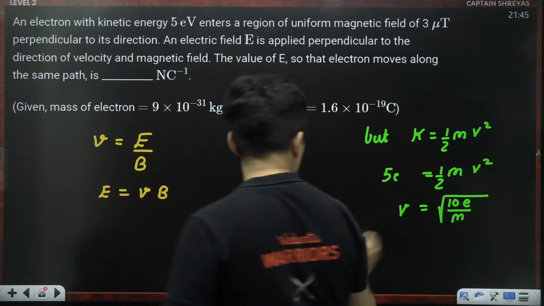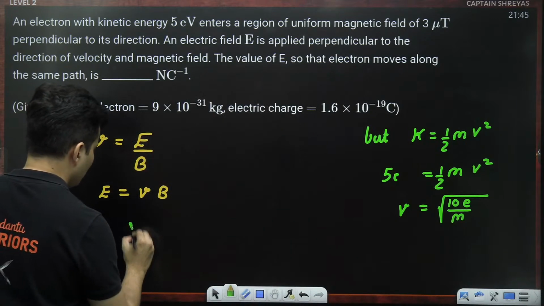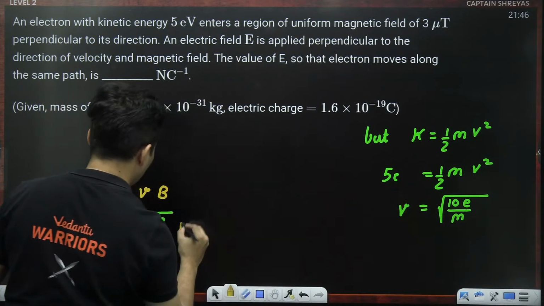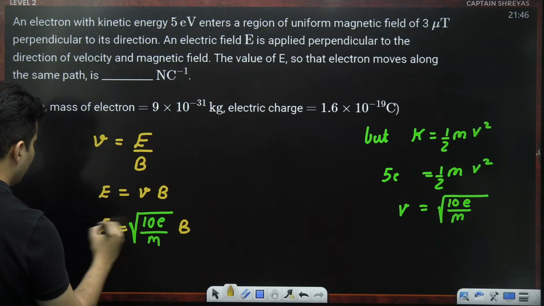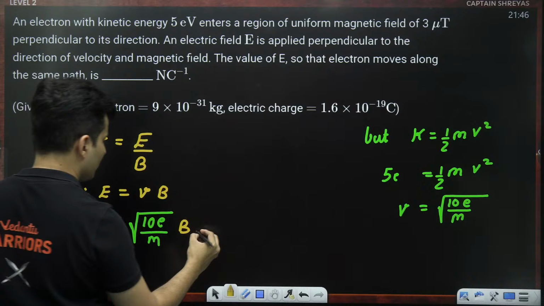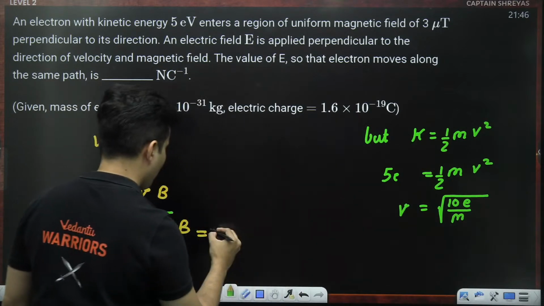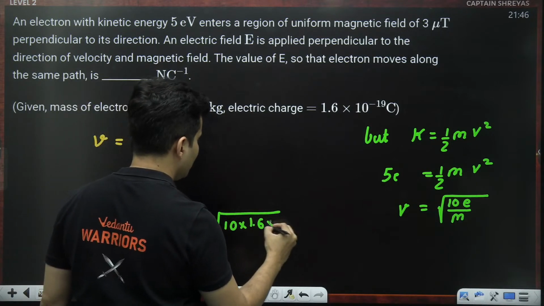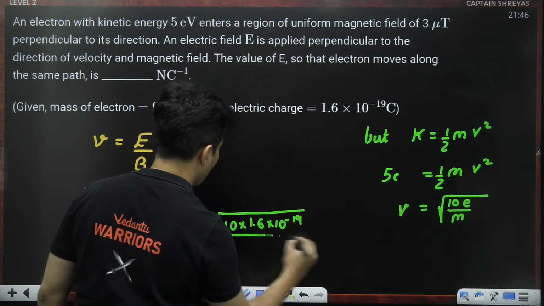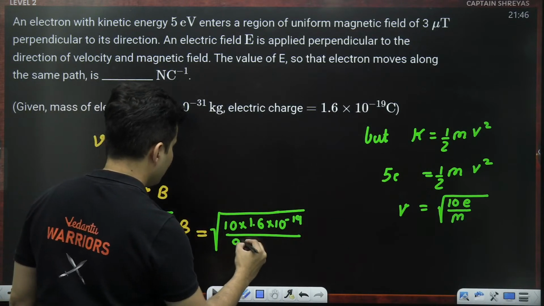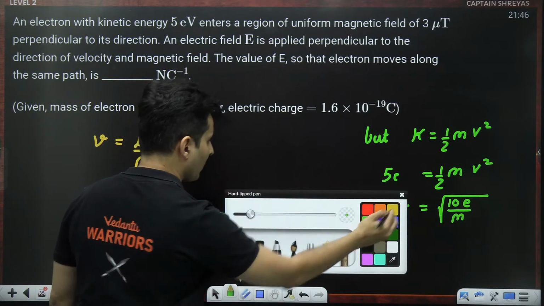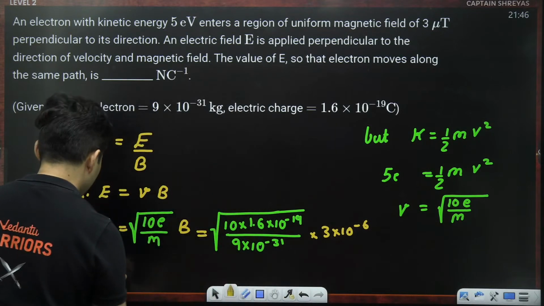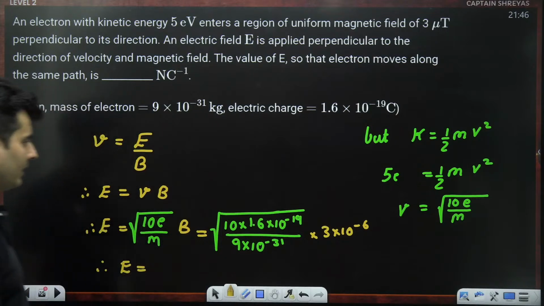So substitute this speed over here, which is root of 10 times the electron charge by mass, and then multiply it with the magnetic field. What you get is the electric field. So substitute everything, guys, whatever you know in this. Electron charge is 1.6 into 10 to the power minus 19. Mass of the electron is 9 into 10 to the power minus 31. Magnetic field 3 micro Tesla, so 3 into 10 to the power minus 6. Solve this, you will definitely get the electric field in this scenario.